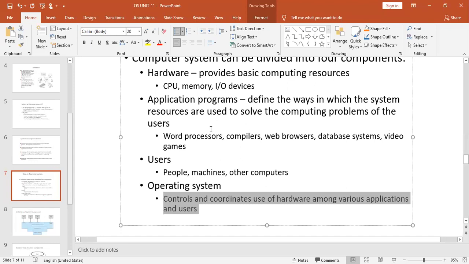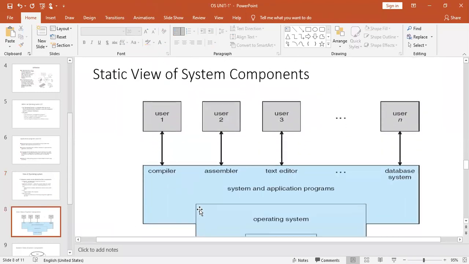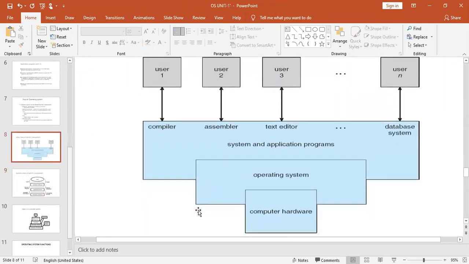This is a very important point that you need to remember as far as the operating system is concerned. What it does is it controls and coordinates the use of hardware among various applications and users. Right? So that is the point one should remember. So this is the static view.